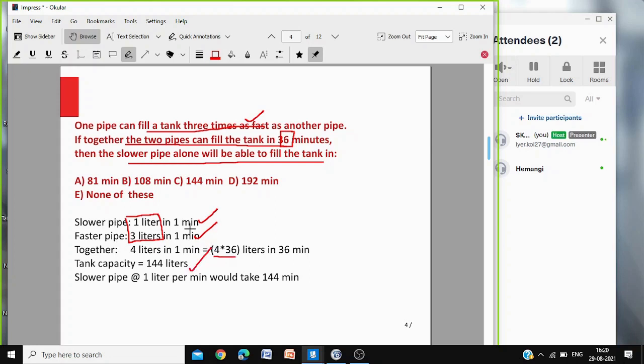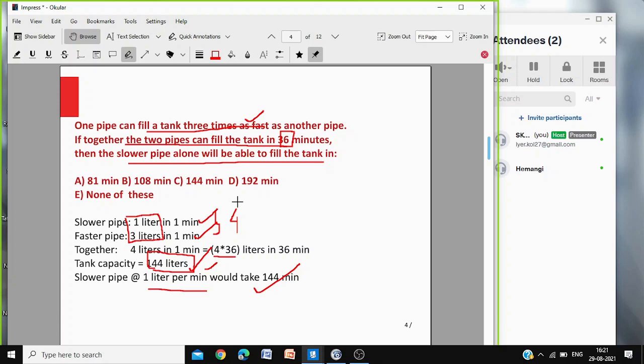It is filling 1 liter in 1 minute, 3 liters in 1 minute. Together they are filling 4 liters, but it is taking 36 minutes. So we can say 36 into 4, 144 would be the capacity of the tank. And now only the slower pipe, if it is filling 1 liter per minute, to fill 144 liters, it would take 144 minutes. Clear, Betty?